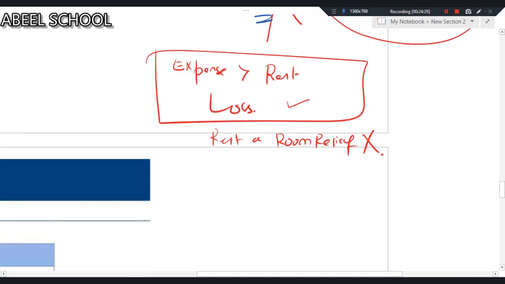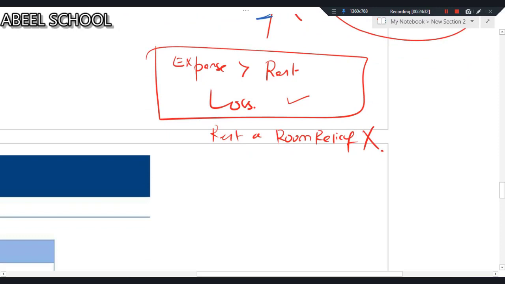Another possibility: the rent which is coming from the room may be shared between husband and wife. If the rent is shared between husband and wife, in that case rent a room relief of 7,500 in total will be available, but it will not be available to each person separately.